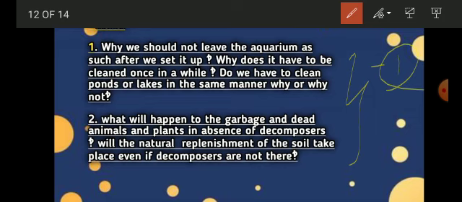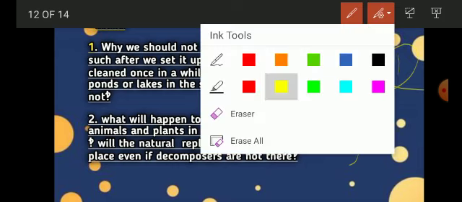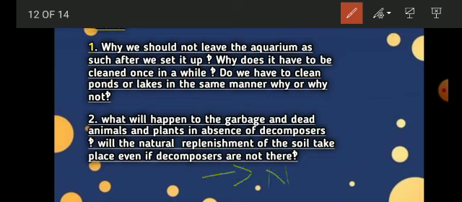And the second answer is also very similar and simple. What will happen to the garbage and dead animals and plants in the absence of decomposers? Will the natural replenishment of the soil take place even if decomposers are not there? The answer would be no. If decomposers are not there in your environment, then who is going to decompose all the waste and decaying dead remains and make it into useful nutritious material that is used by the plants and gets into the soil? So I would say the answer is no.